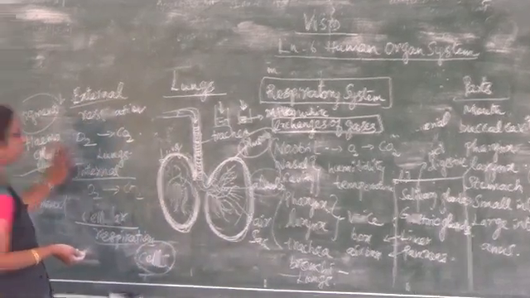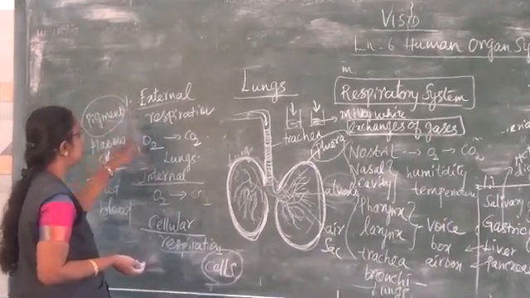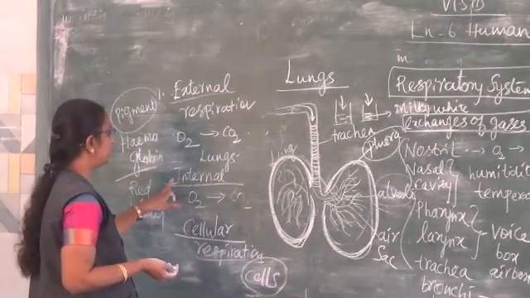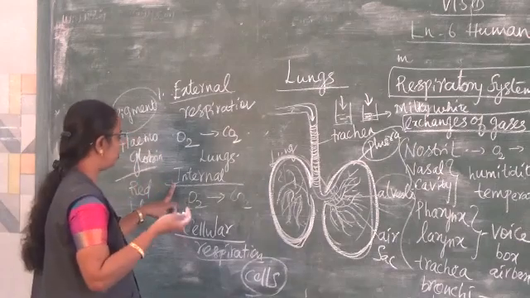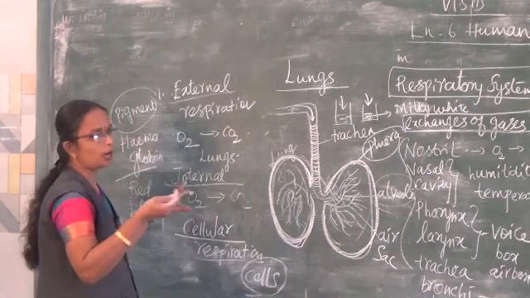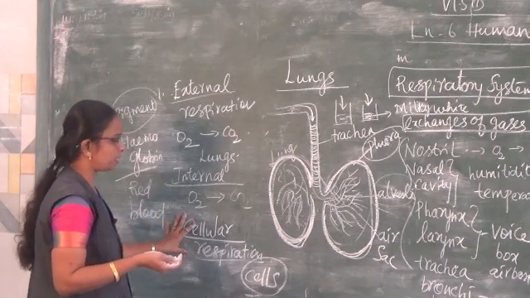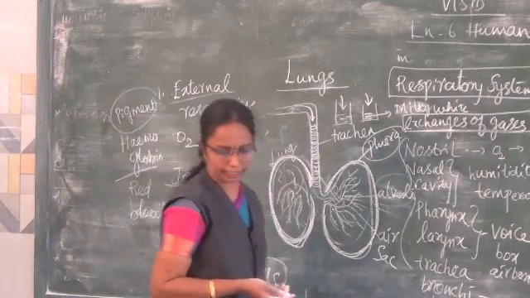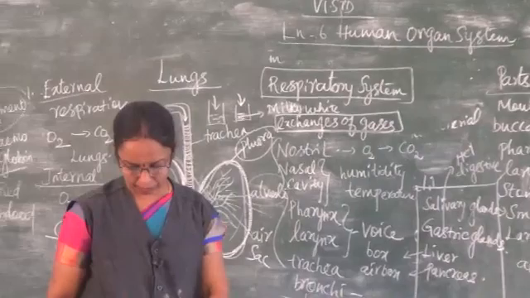When we talk about respiration, it happens in three types. External respiration: taking in oxygen and giving out carbon dioxide with the help of the lungs. Then internal respiration: the oxygenated blood is carried with the help of hemoglobin to all parts of the body. Then cellular respiration, it happens with the help of the cells. These are the three types of respiration that happen in human beings.